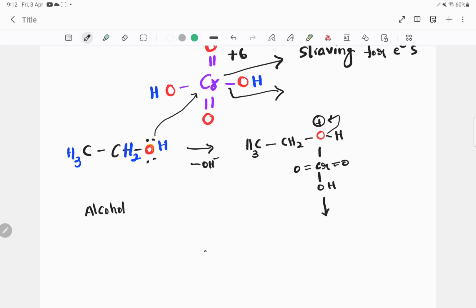Alcohol plus chromic acid, then we have chromate ester plus water, right? Okay, now let me read the final product.